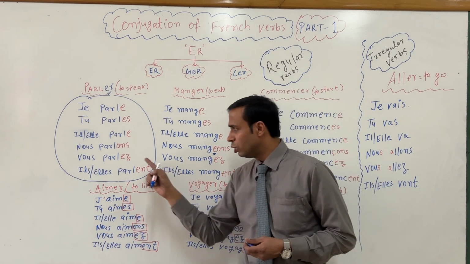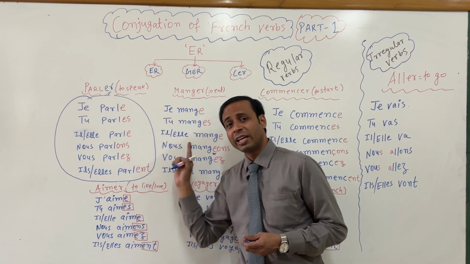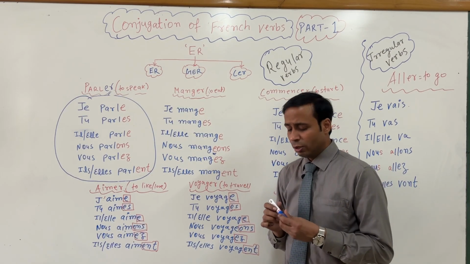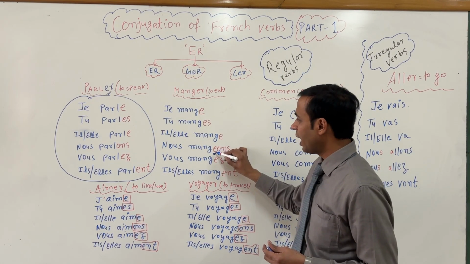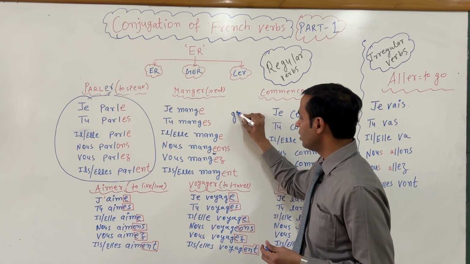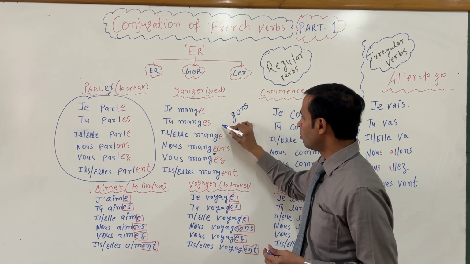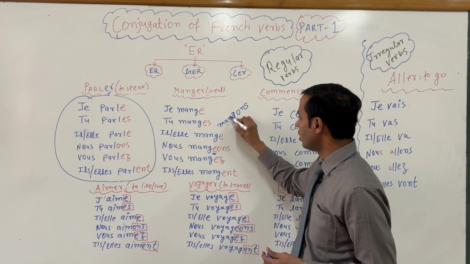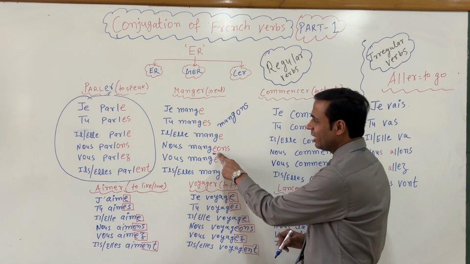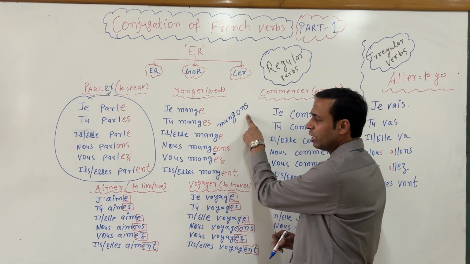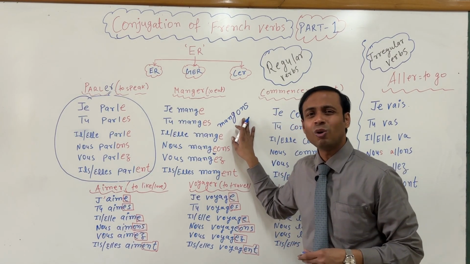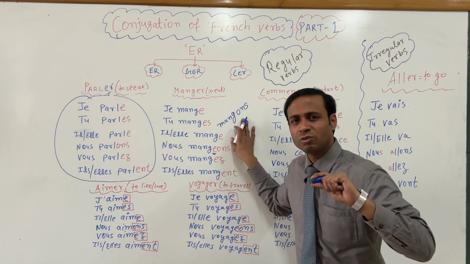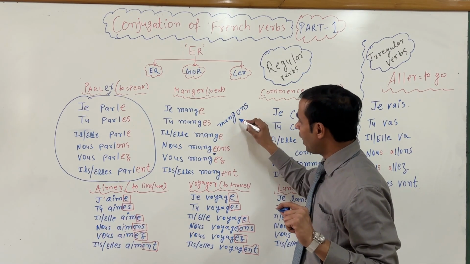According to the rule you are supposed to add ONS, but here I have added EONS, because of a pronunciation problem. In French, if you write MANG and don't add E, it will be mangons, which is the wrong pronunciation in French.